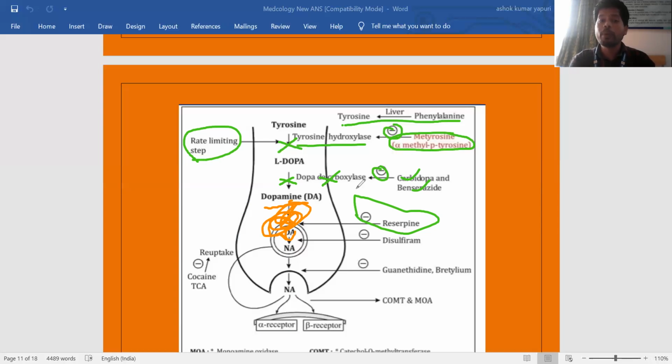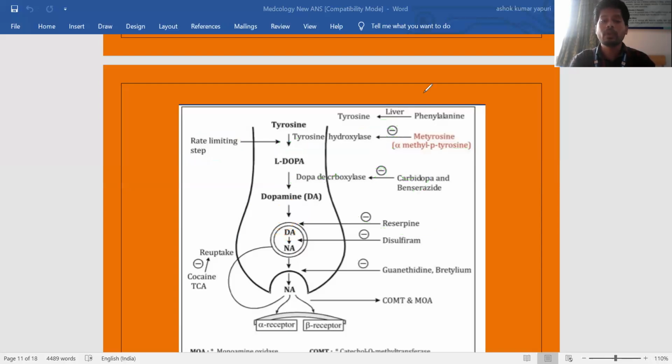If dopamine is degraded and not entering the synaptic vesicle, then there is no conversion of dopamine to noradrenaline, so no noradrenaline enters the adrenal gland, and then no synthesis of adrenaline. So reserpine simply prevents the vesicular storage of dopamine in the synaptic vesicles. And the next one is disulfiram.